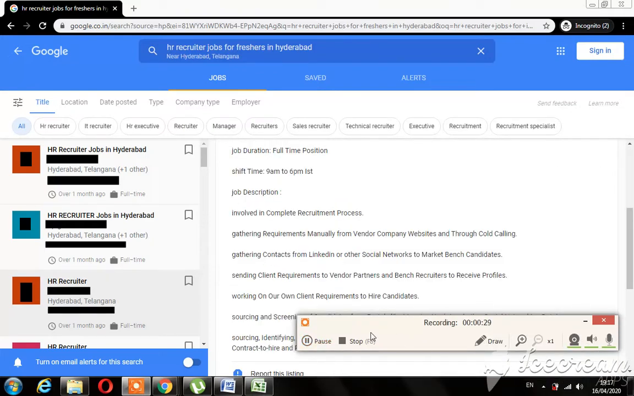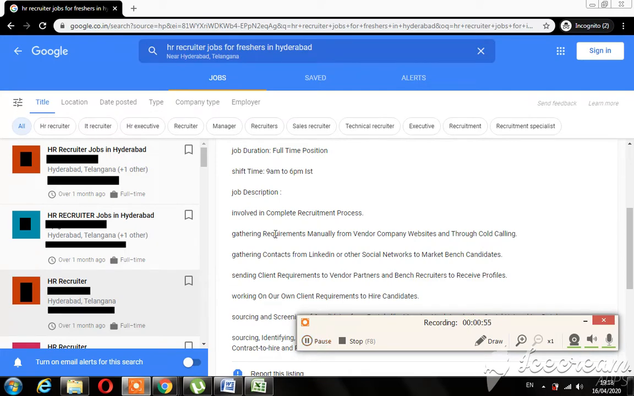So these are the job requirements, job roles and responsibilities of this particular job, and the first one is involved in complete recruitment process. So the company's role is that they have to be involved in the complete recruitment process, that is from sourcing to placing the candidate in the company. So they have to be involved in the complete process.